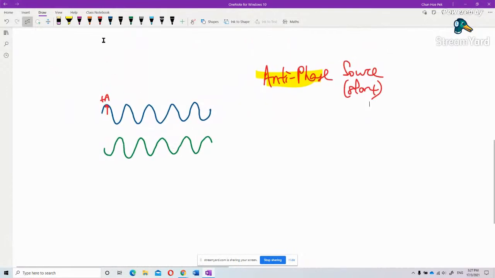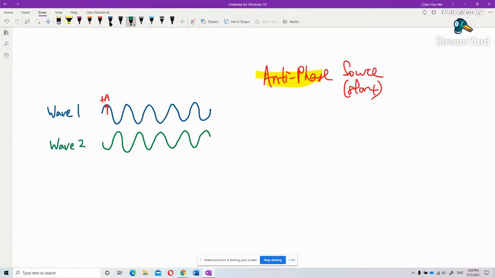Now, these two waves are antiphase because they start with opposite direction. Okay? I draw like that. So this is considered wave 1, and the other is considered wave 2. So the source is antiphase. Okay. So now, what's the result? Start from here.